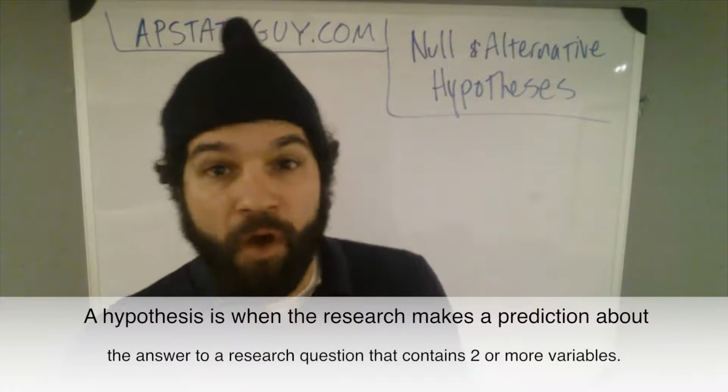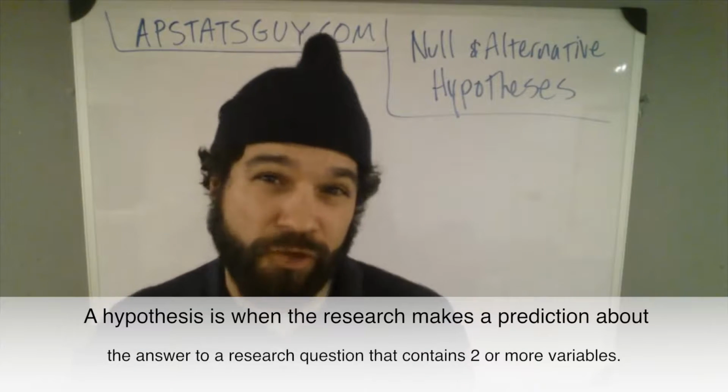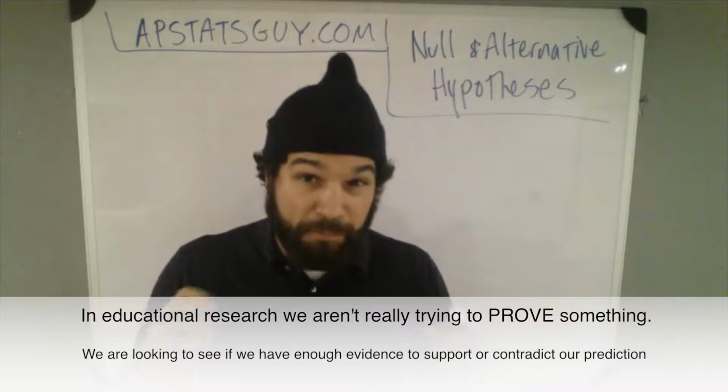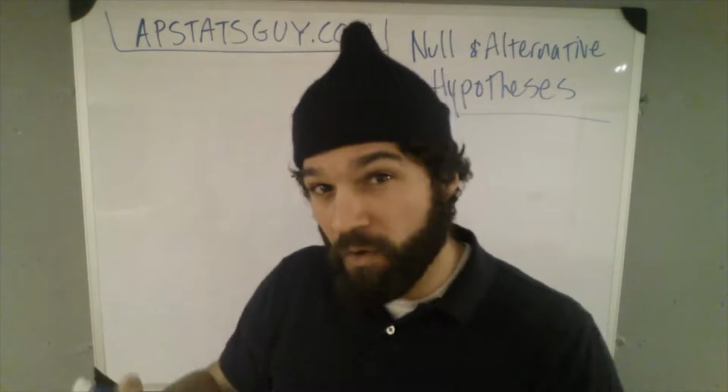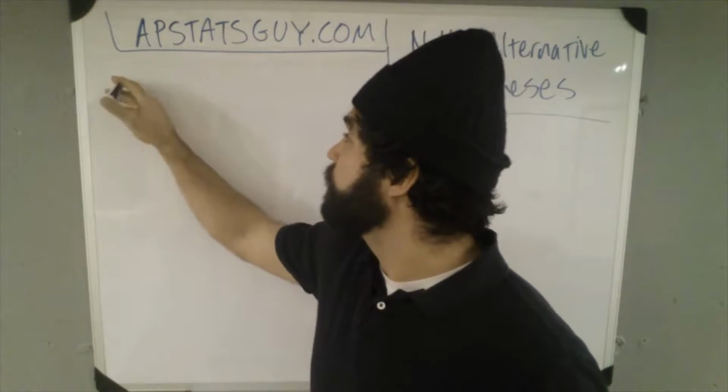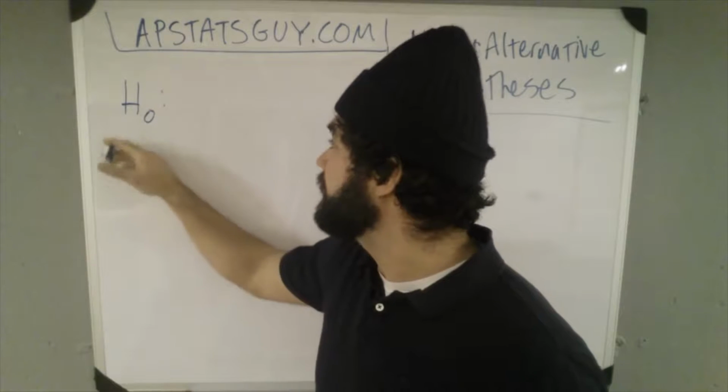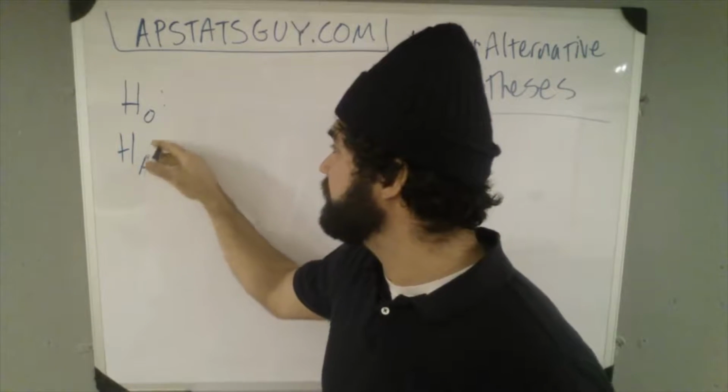All right, guys, we're going to talk quickly about null and alternative hypotheses. Whenever you try to prove something, you make a null and an alternative hypothesis. I like to call it the ho-ha. The ho and the ha. The null and its alternative.